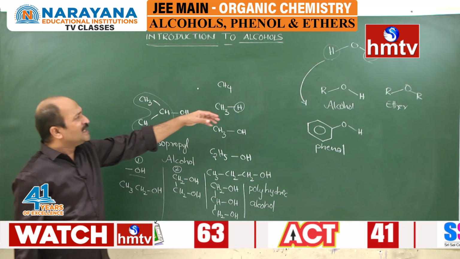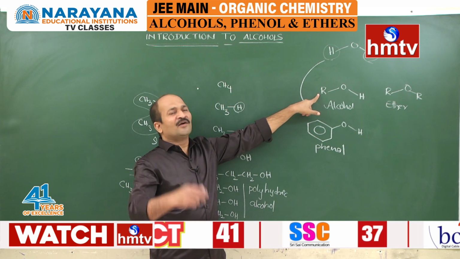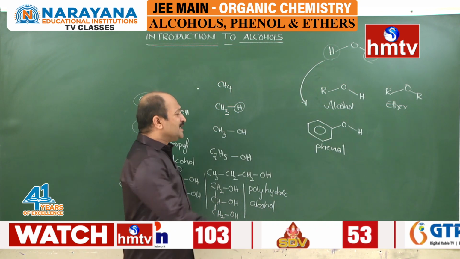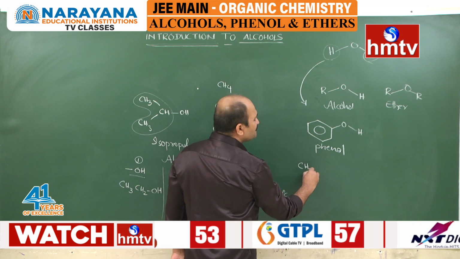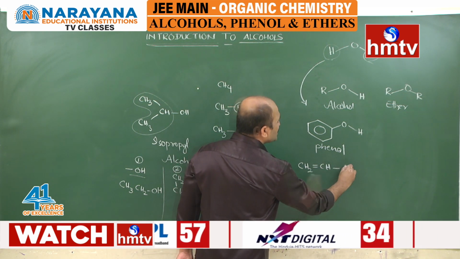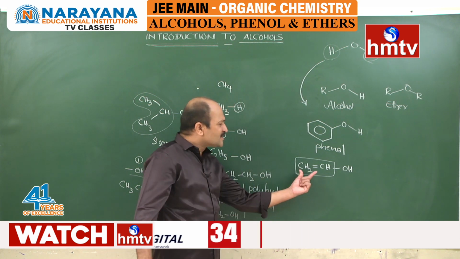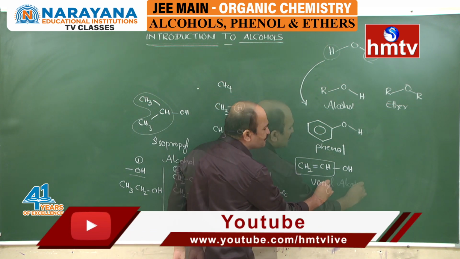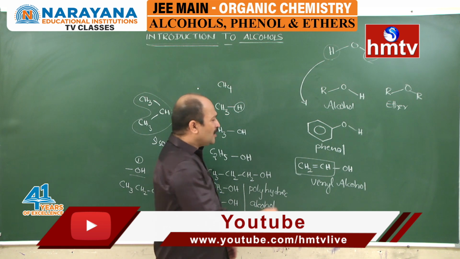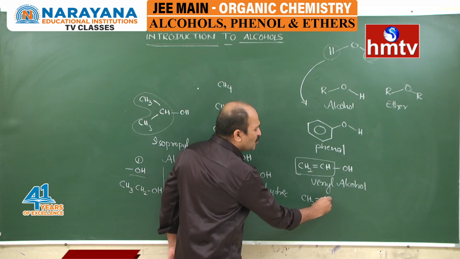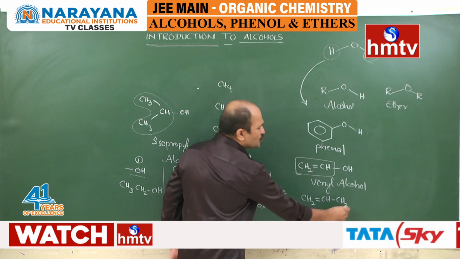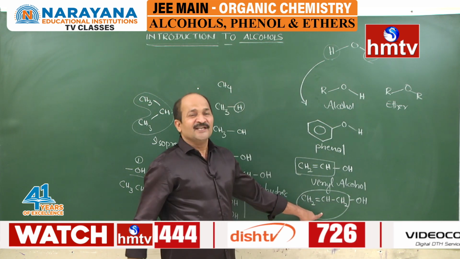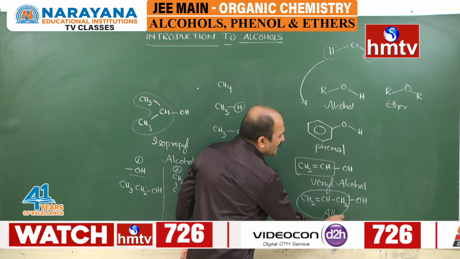If the OH group is located on an alkyl group, it is simply called an alcohol. If the OH group is located on a phenyl group, it is called a phenol. If the OH group is located on the CH2=CH group, it is called vinyl alcohol. And if you take the OH group on CH2=CH-CH2, this is called allyl alcohol, because this group is called the allyl group.